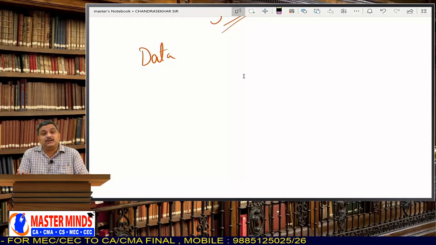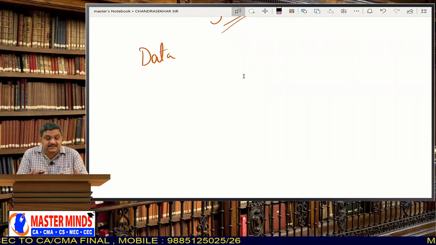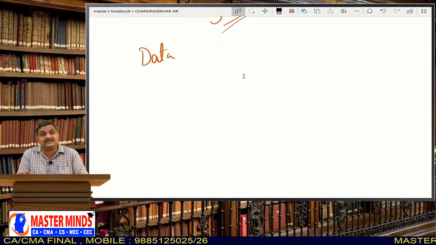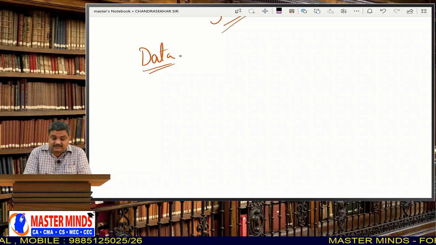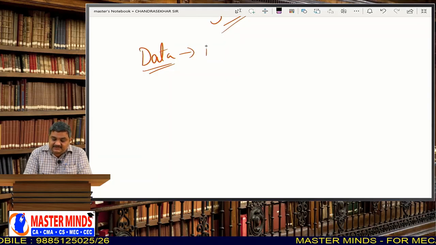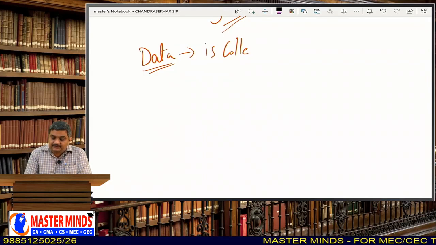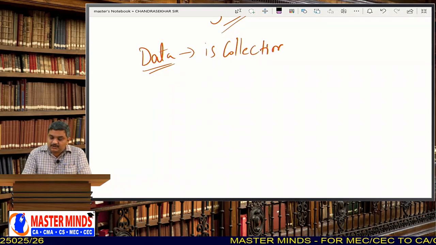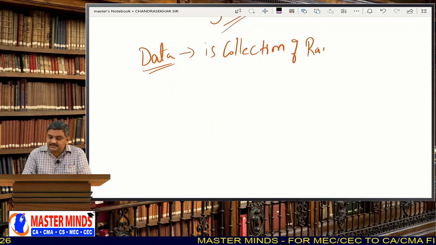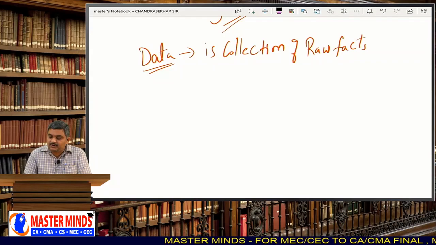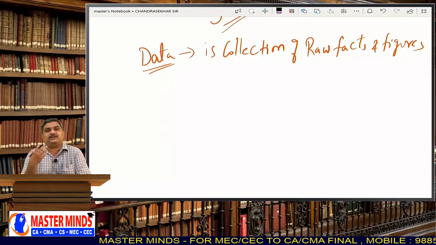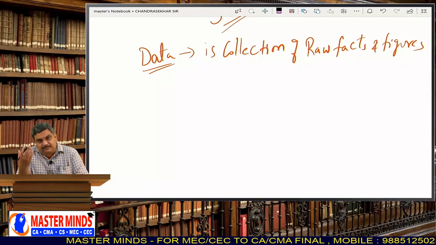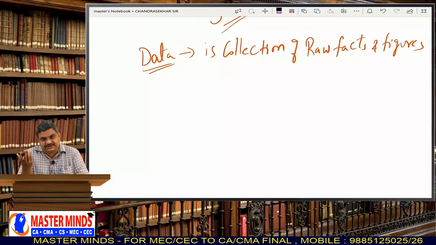Whatever you collect from different people, different things, different entities, all those things can be called data. That means data is a collection of raw facts and figures.